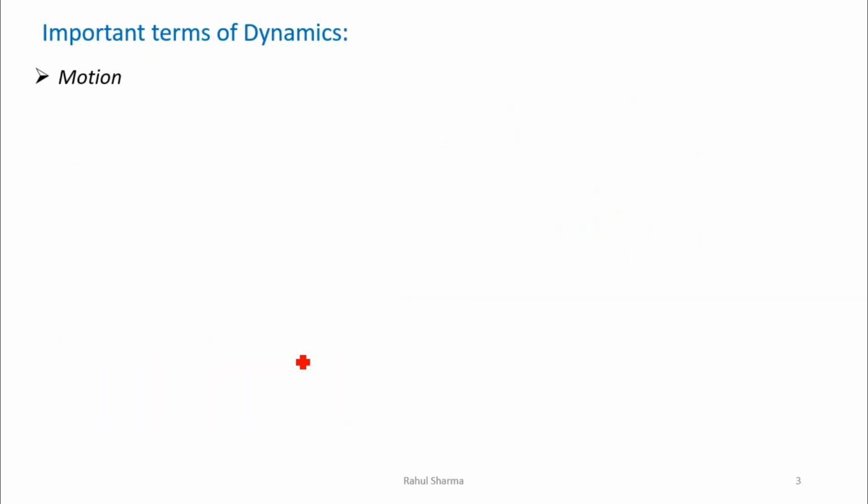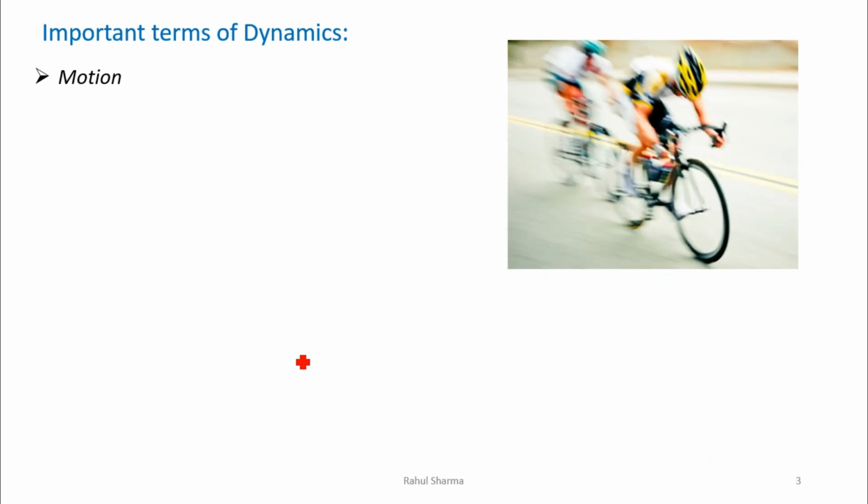Now the very important terms which we have to know for the dynamics part. First is motion. When a body changes its position with respect to other bodies, then the body is said to be in motion, or we can say it is the relative change in position of a body. Motion actually involves both space as well as time. Space is required in which motion acts, and the motion acts with respect to time.